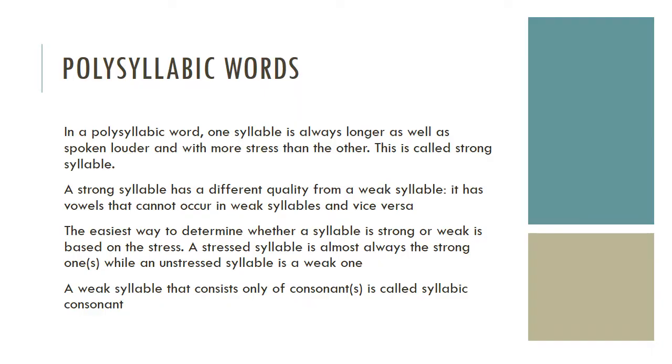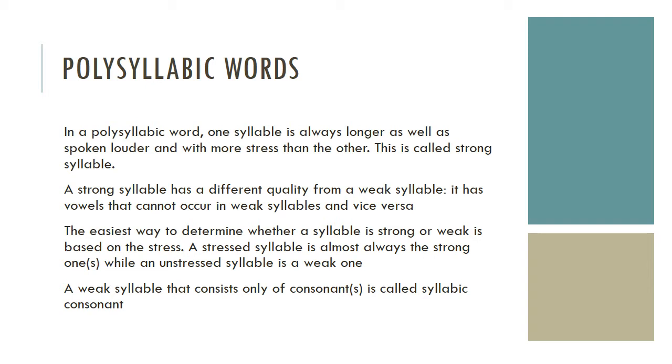Polysyllabic words. In a polysyllabic word, one syllable is always longer as well as spoken louder and with more stress than the other. This is called a strong syllable. A strong syllable has a different quality from a weak syllable. It has vowels that cannot occur in weak syllables and vice versa.